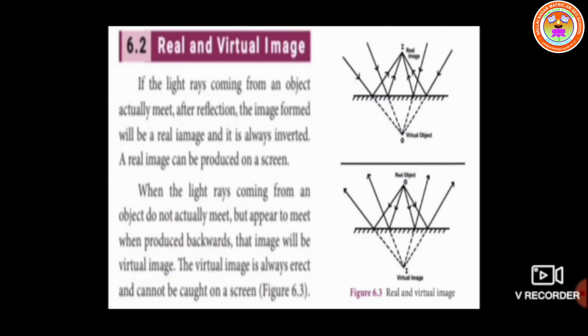That image will be a virtual image. The virtual image is always erect and cannot be caught on a screen.